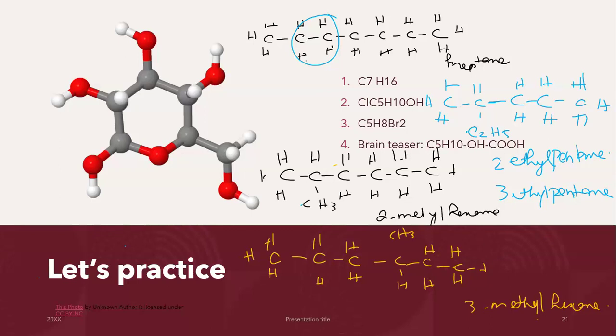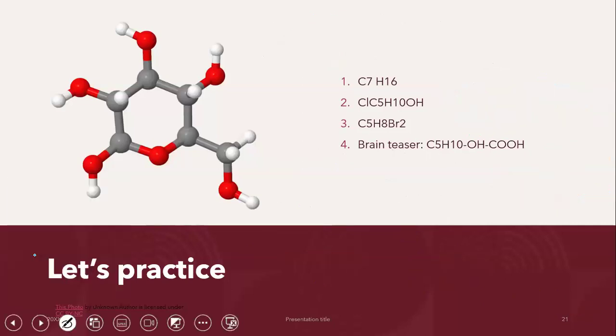So 2 options you always have. Number 1, make a branch. Number 2, change the position of it. Change the position of the branch, change the position of the functional group. Lots of options that you have.